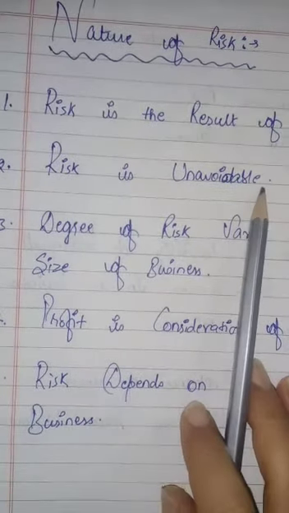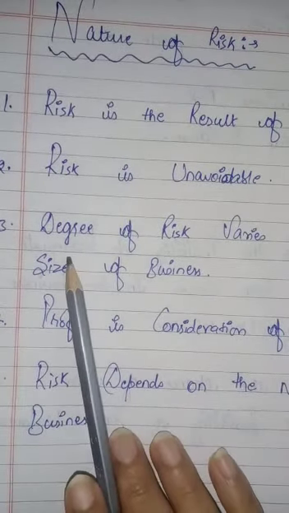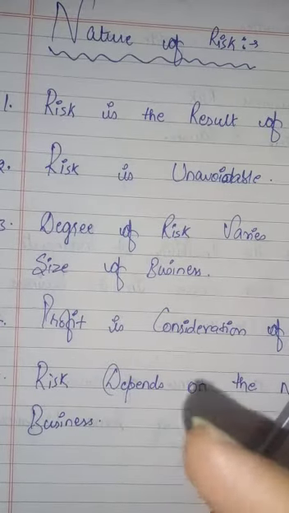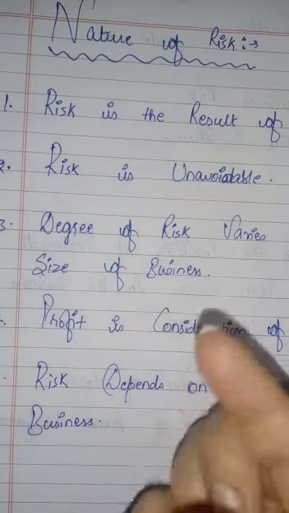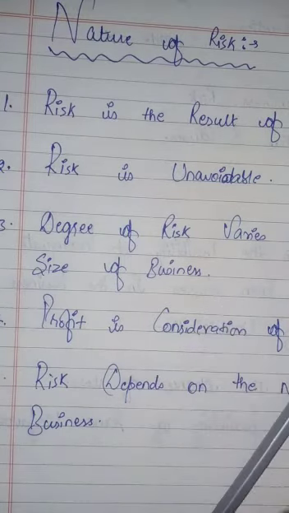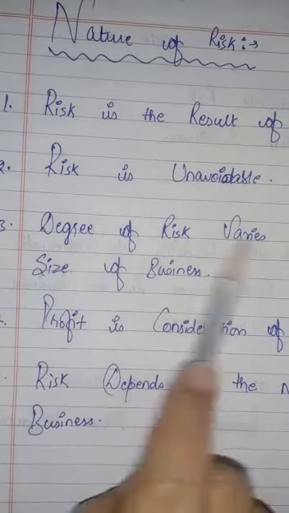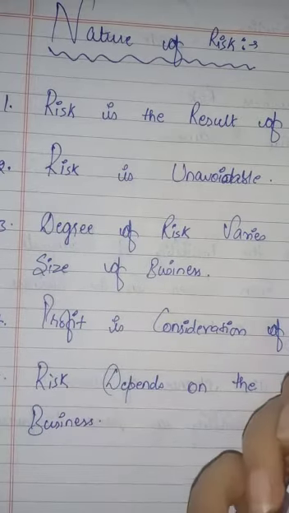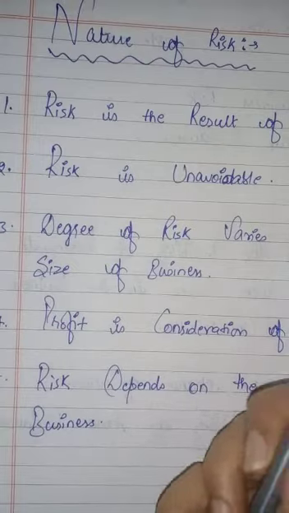Third one is that the degree of risk varies with the size of business. If you have a small business, the risk will be of a small amount. If you have a big business, the risk will be of a big amount, because the risk varies with the size of the business. The degree of risk is less with a small business as compared to a big business.